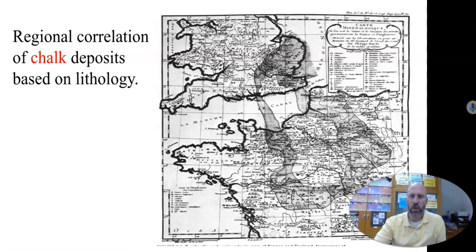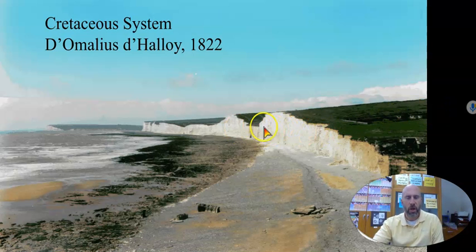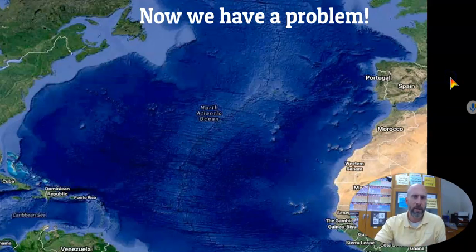This map shows that, and this is one of those original ones. This is what they were actually able to do, and how they started to think about all this, because over there in Europe they had this chalk deposit that matched up from France and Germany and Poland, this whole area, going over into Great Britain, up into England. That's that chalk layer. So they were able to connect the layers.